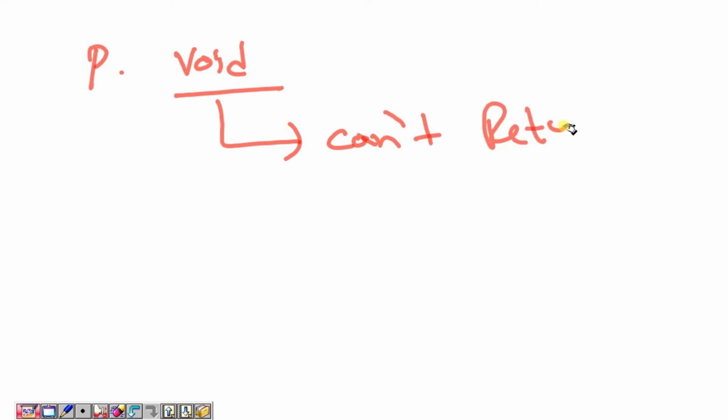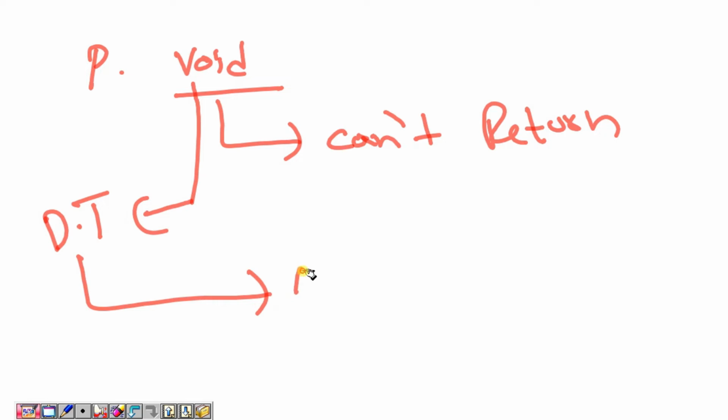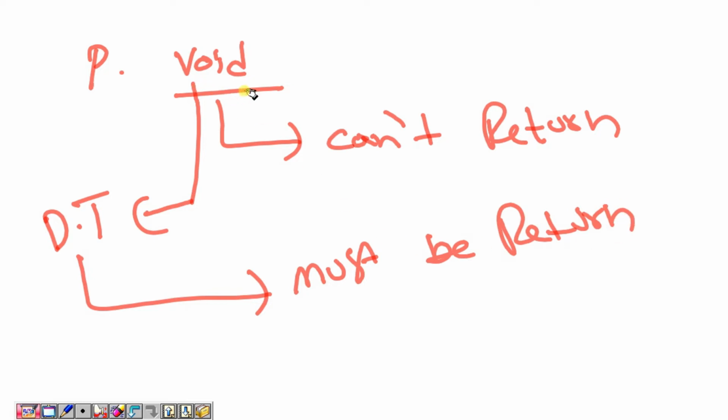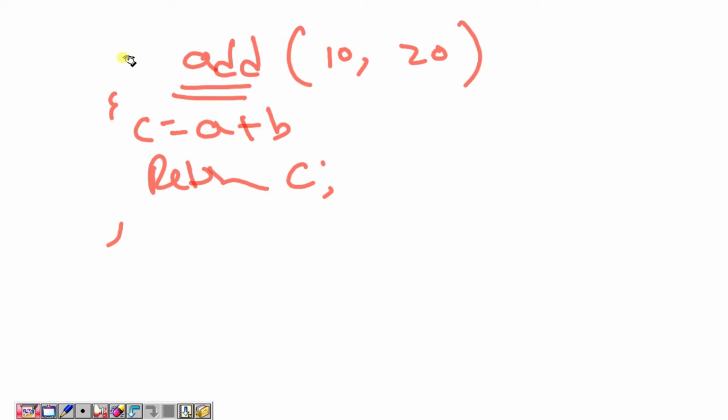If you write any data type in the place of void, that data type you must return. So that is the reason I have written integer. You must write the integer value compulsorily. So that is the reason I have written add integer here. So an integer value you must return.